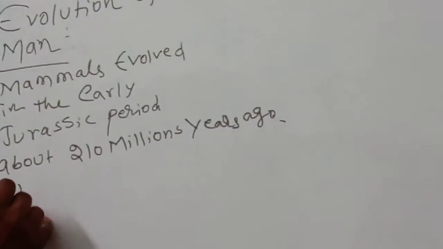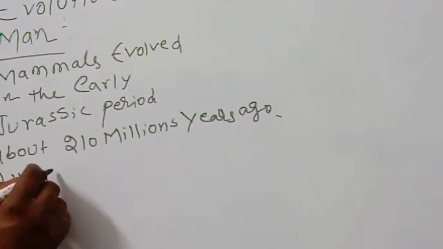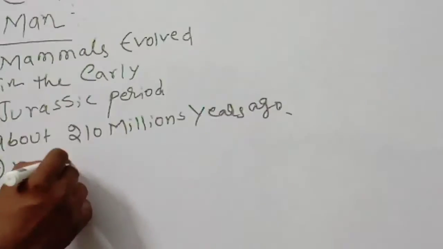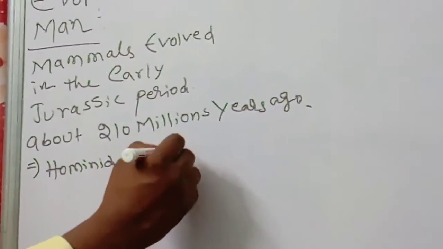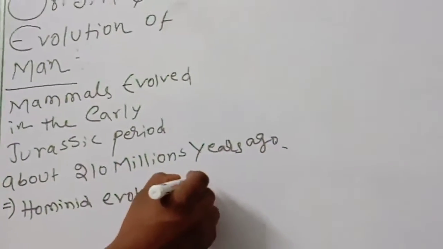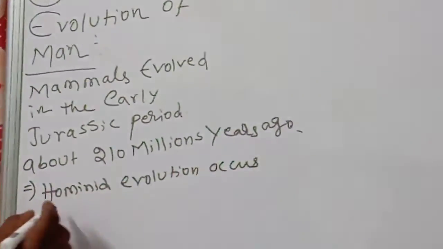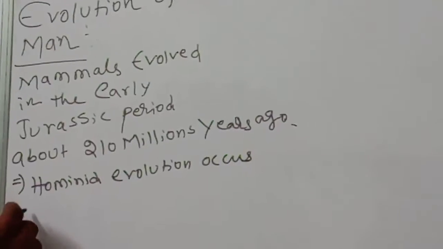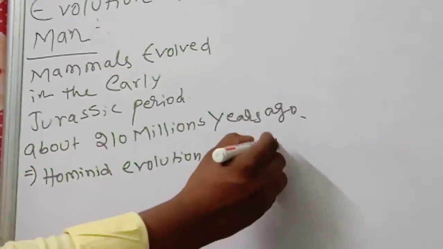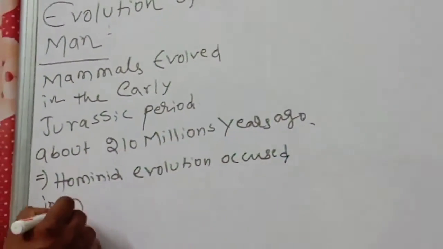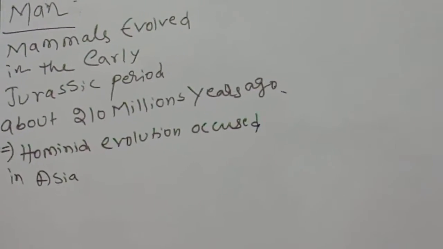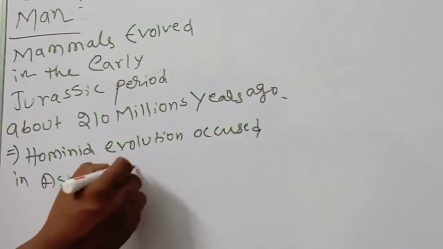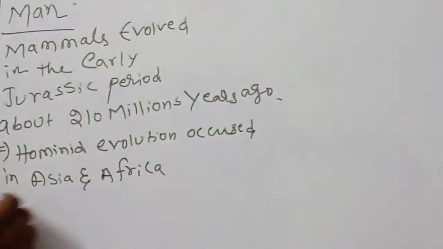Next point, hominid evolution. Hominid evolution occurred in Asia and Africa.